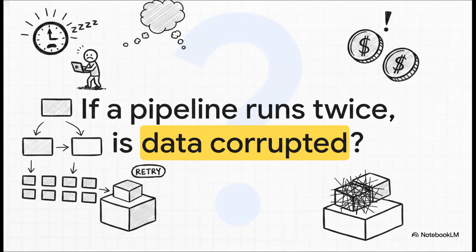So let's set the scene. Picture this scenario. It's 2 a.m., your pipeline crashes halfway through a massive batch job. Your on-call engineer logs in, takes a deep breath, hits retry, and basically prays to the distributed systems gods. But in the back of everyone's mind is that visceral, real-world anxiety. If this pipeline runs twice, is our data completely corrupted? Are we double counting revenue right now? Are we charging our customers twice? It's a nightmare scenario that literally every data engineer and system architect has faced.